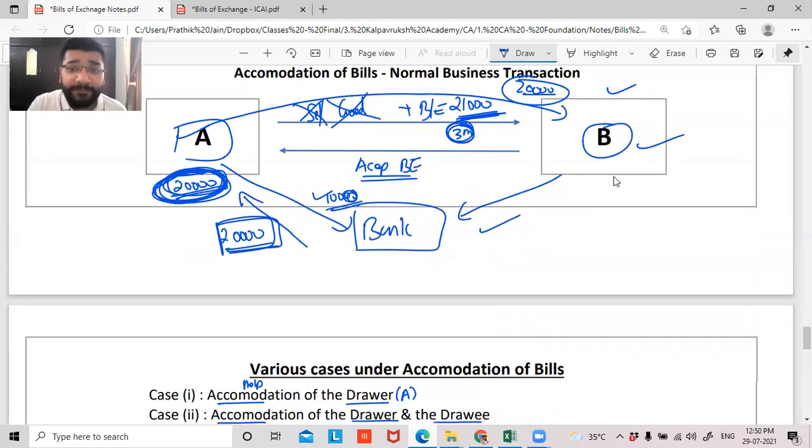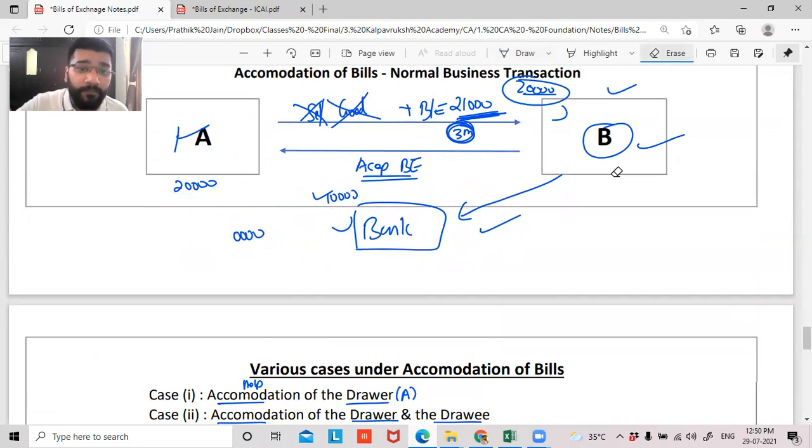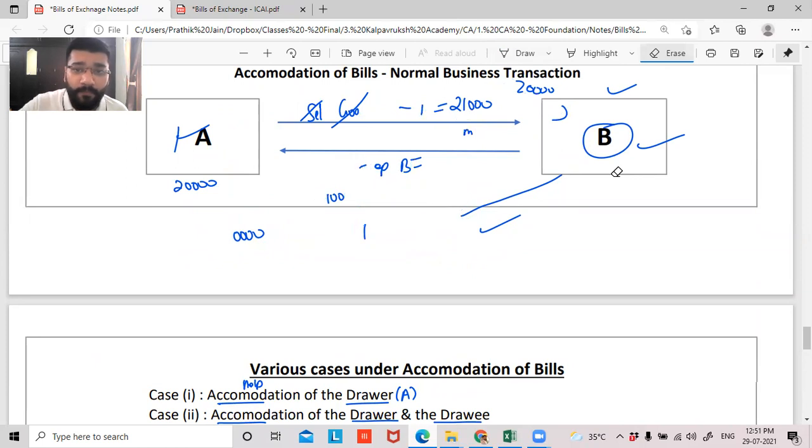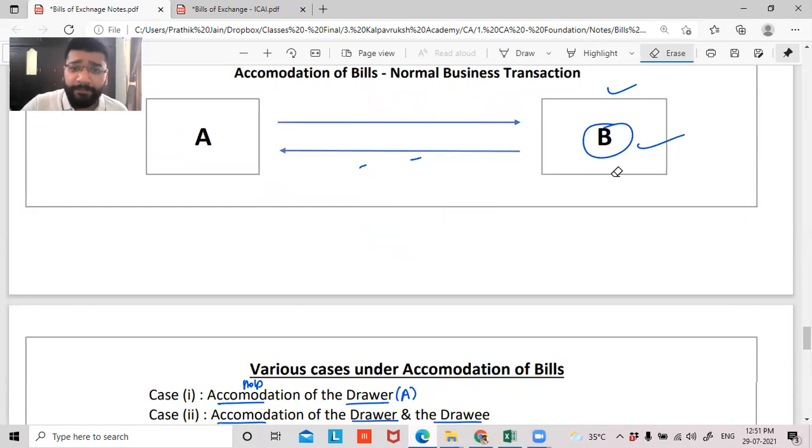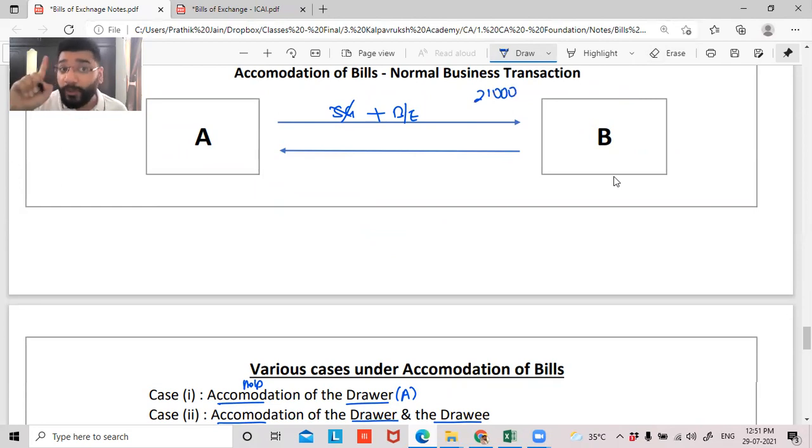Now what happens here is, the second case, guys, A is not selling any goods to B. A is not selling any goods to B, okay? But he's still giving a bill of exchange to B for, let's suppose, 21,000 rupees, to which B is also accepting and is giving the bill of exchange back after acceptance.